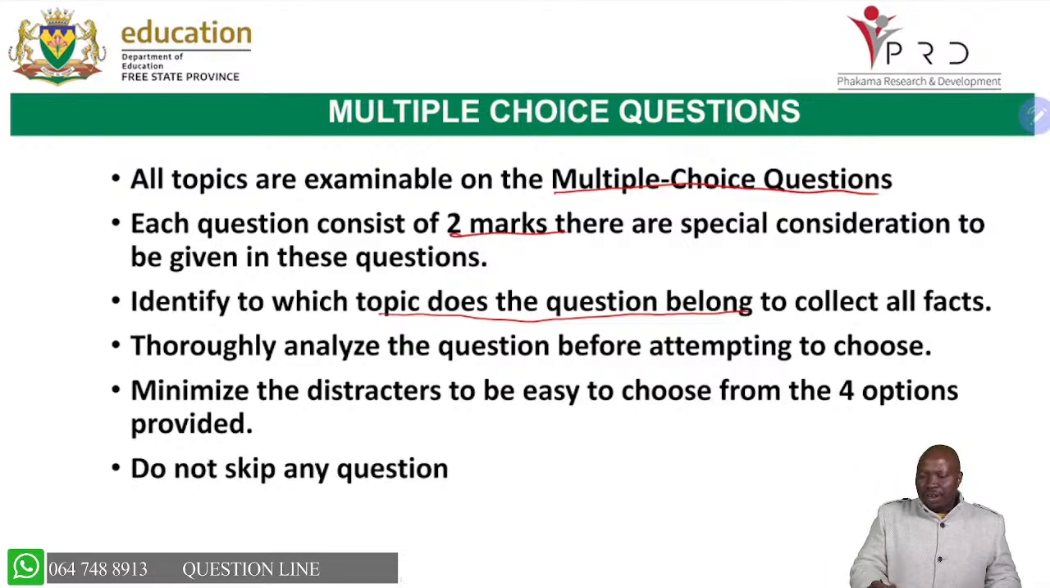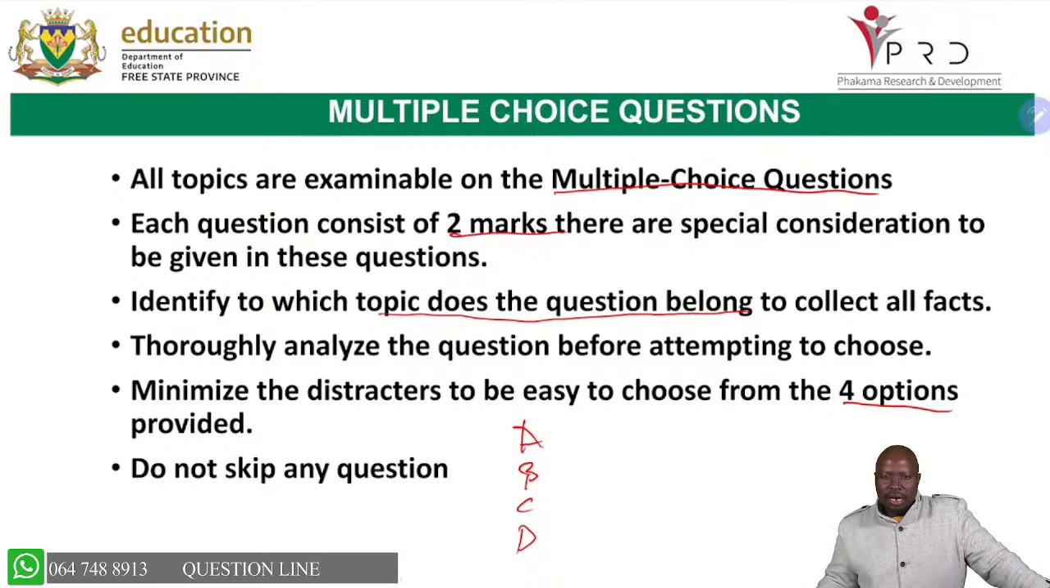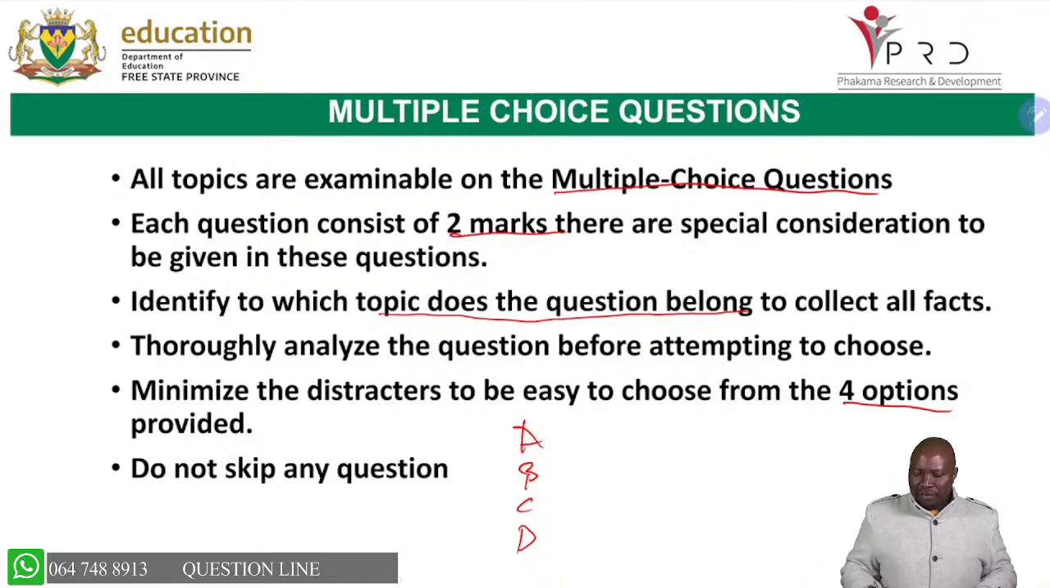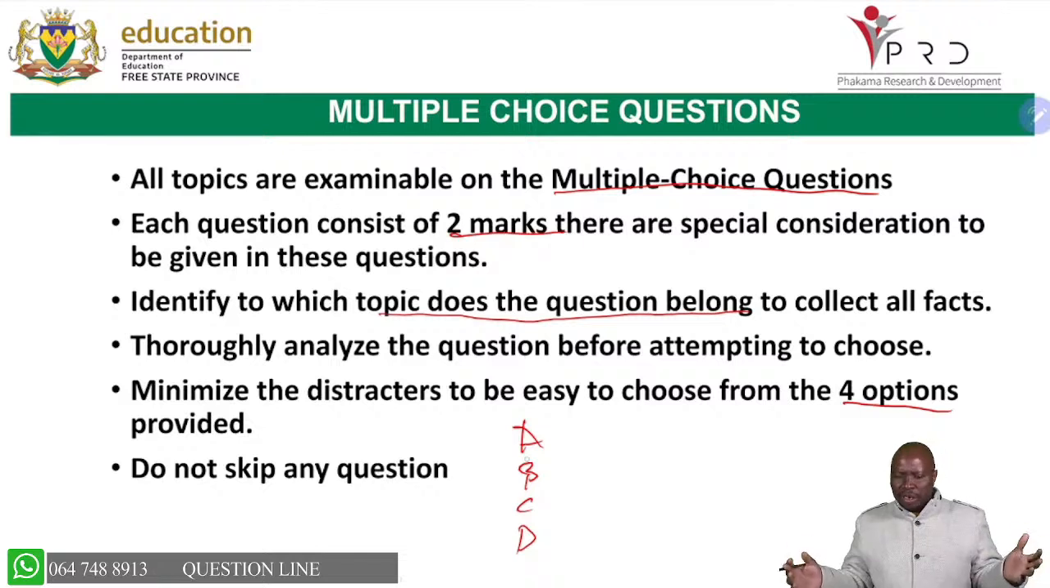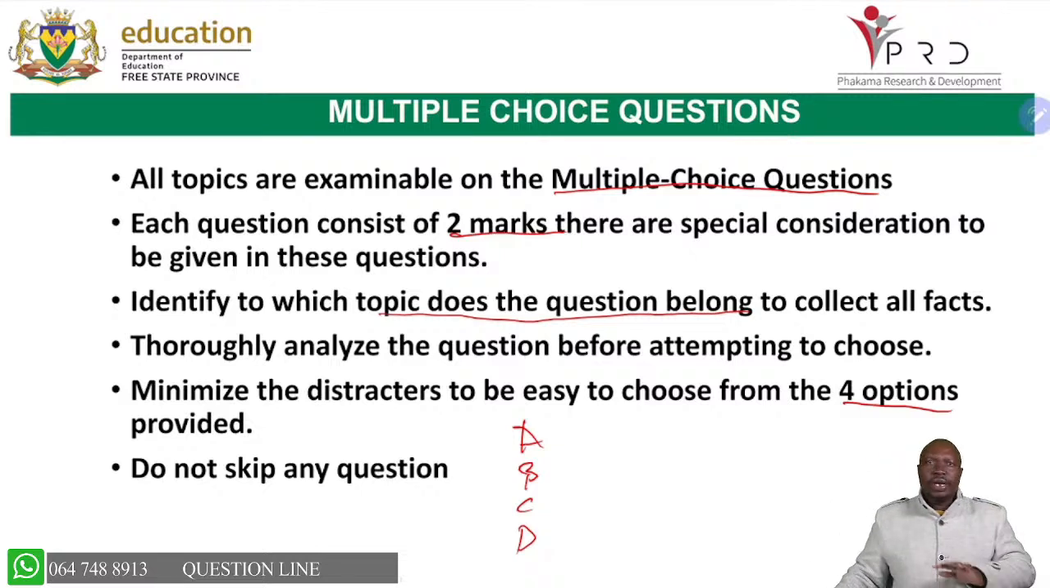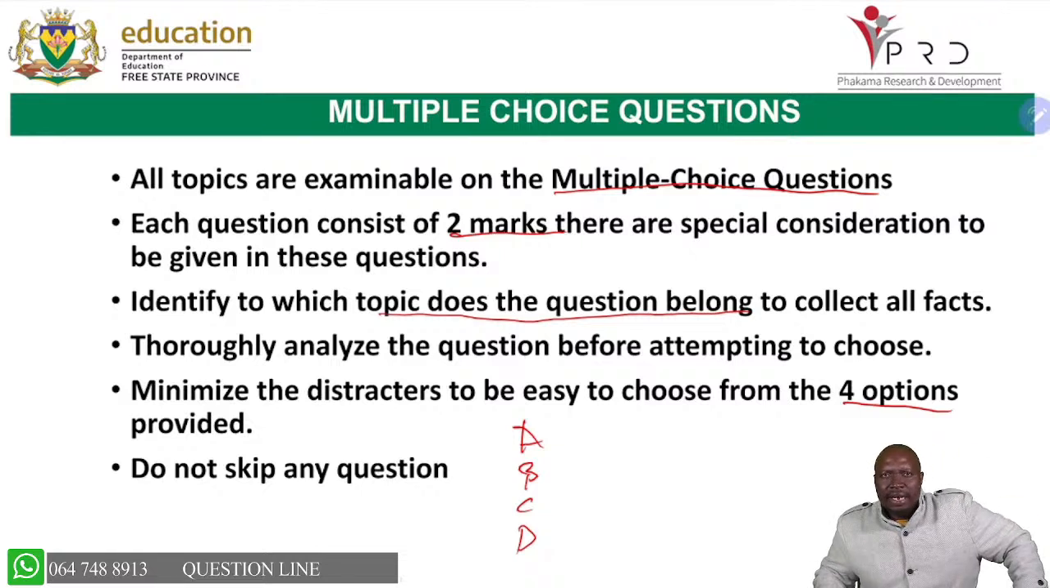Remember, you are given 4 options here: A, B, C, and D. So you have 25% chance of getting a correct answer. So what we advise is to first remove 2 distractors, the 2 answers that are completely wrong. Then you remain with 2 options. Out of the 2, at least you will have a 50% chance of getting the correct answer. And do not skip any question. Don't leave any multiple choice question unanswered. Ensure that all your multiple choice questions have been answered.